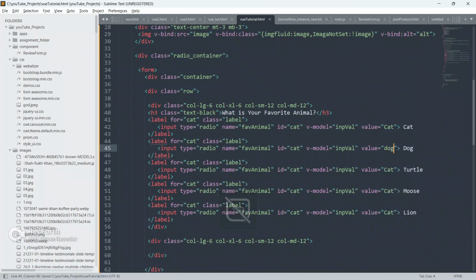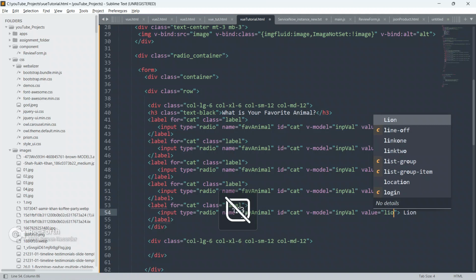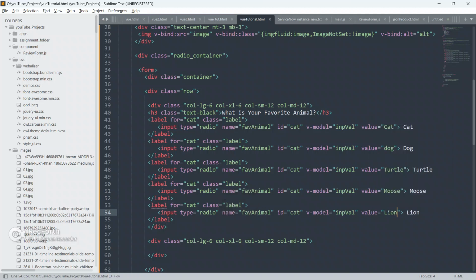So change this as a dog also, as a turtle value, and as a lion.